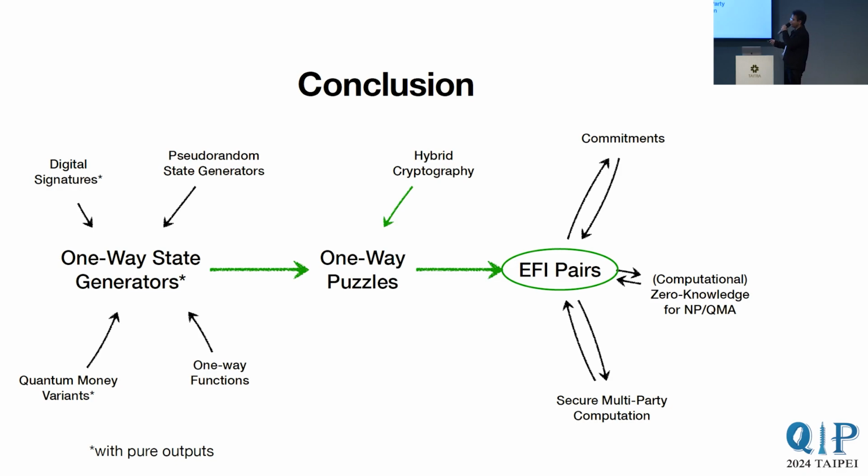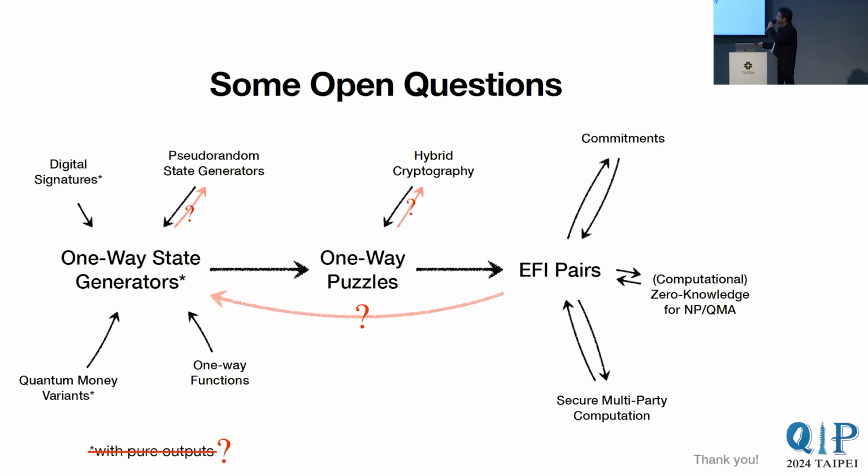And a few things that are not on this slide, but I would like to stress. One-way state generators are also interesting in the sense that we believe that they're an interesting intermediate object when trying to build cryptography from meta-complexity reductions. And also that just building cryptography from a search problem is in itself interesting and requires interesting techniques. Now, there are some open problems in this domain, and many, in fact.